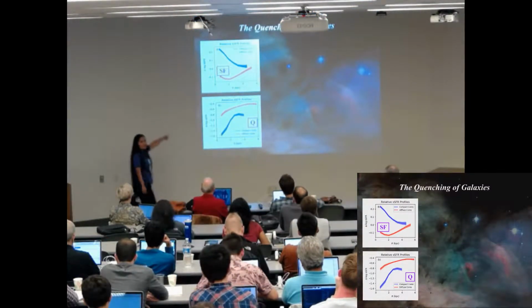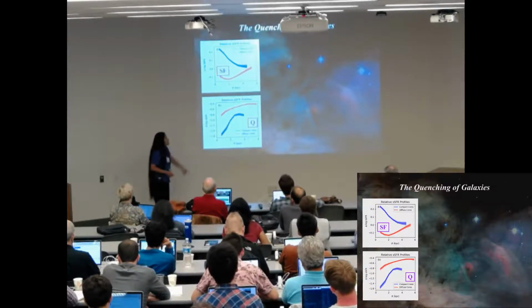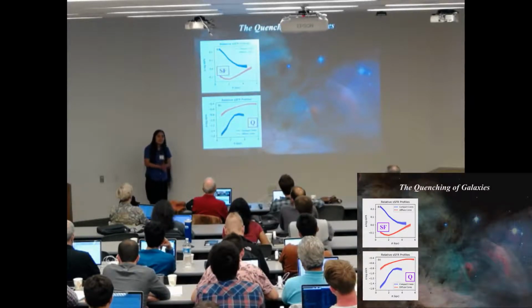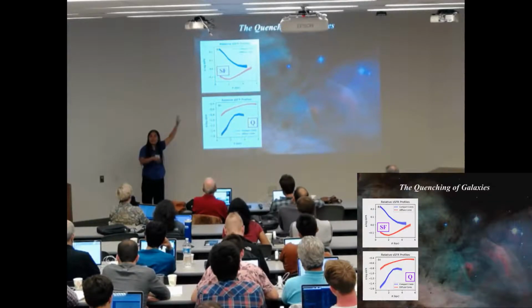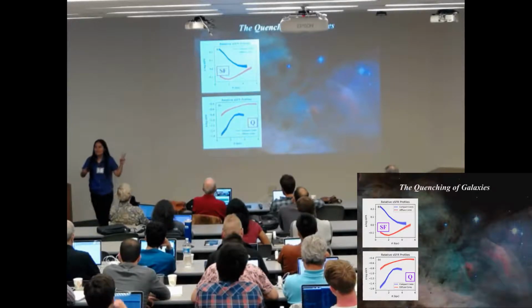So these are the SSFR profiles. I just put them in this corner: star-forming galaxies and quiescent galaxies. And what I'd really like to do is to connect these two plots as an evolutionary progression, okay? But in order to do that, I have to make two assumptions.